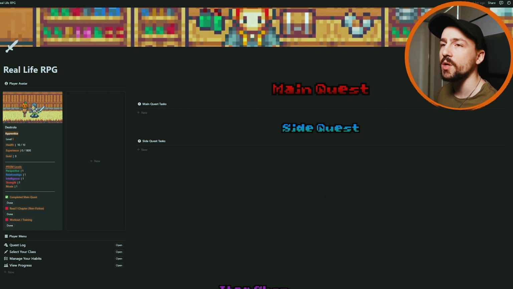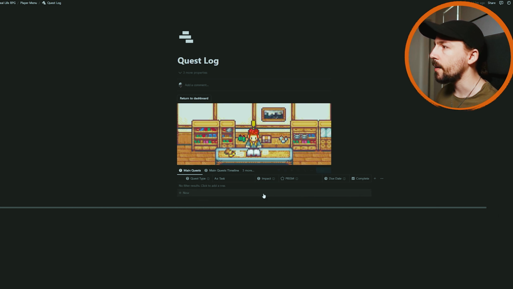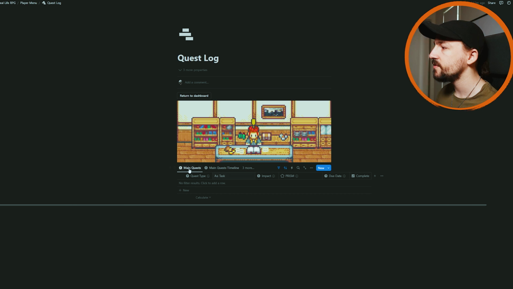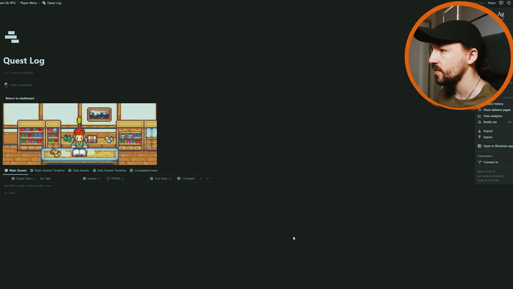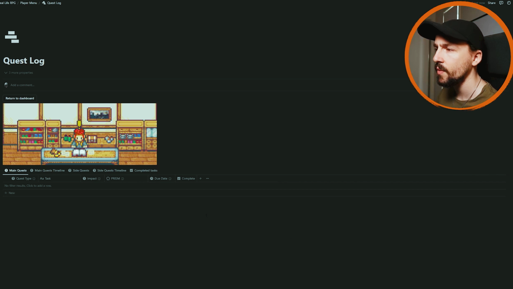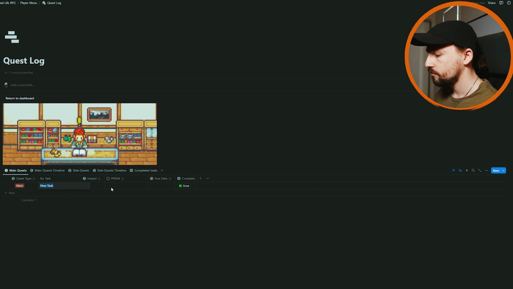But I'll take you through what it's like to create a quest. Down in the player menu below your real life RPG system, you'll see a quest log, and if we press that, it will bring up this little interface right here, where we have our little quest giver, and we have different tabs in regards to the type of quest that we can do. I'm actually going to put this to full width because that's how I like to view this thing. But when it comes to it, I'm going to design my main quest right now. So let's say I'm trying to run a marathon.